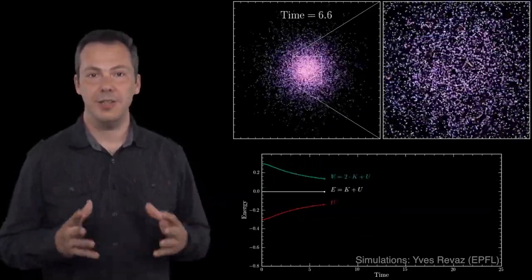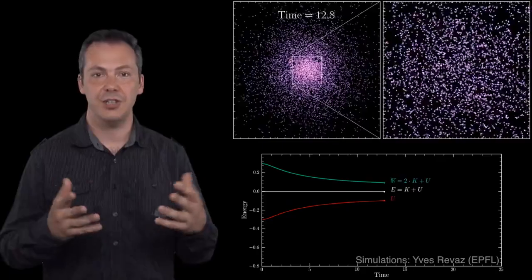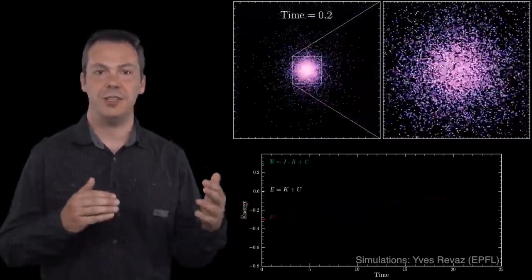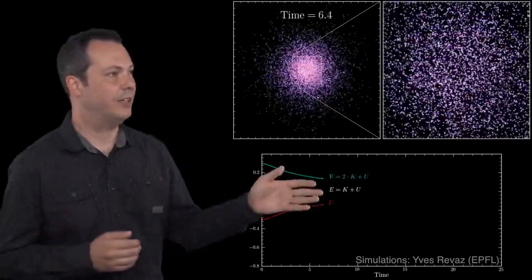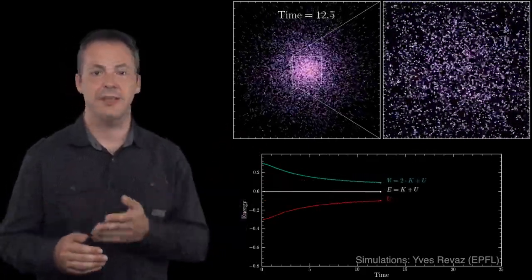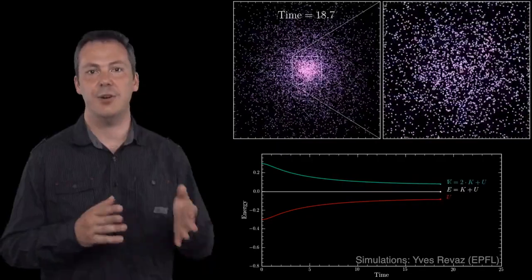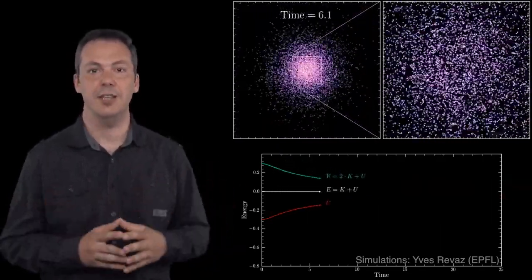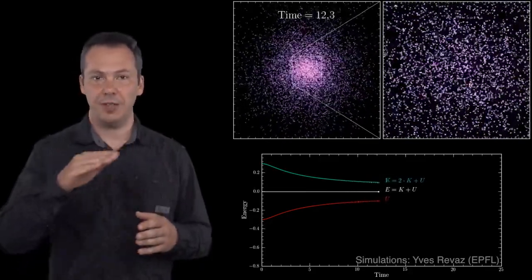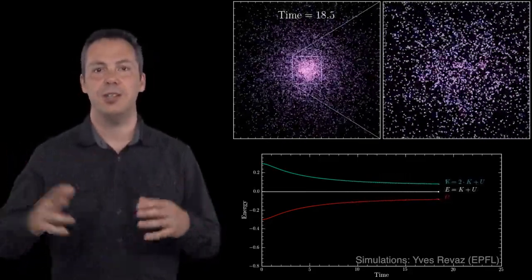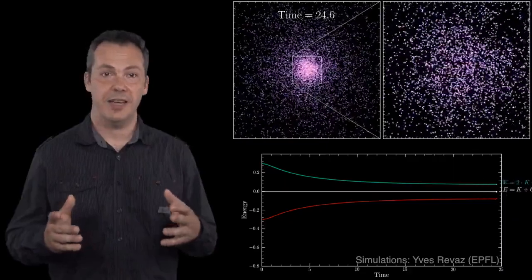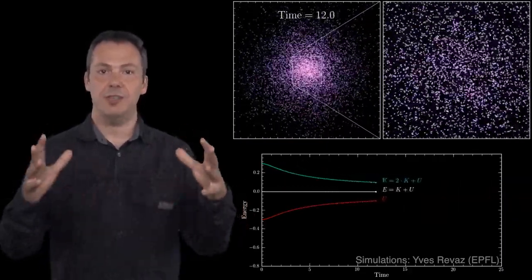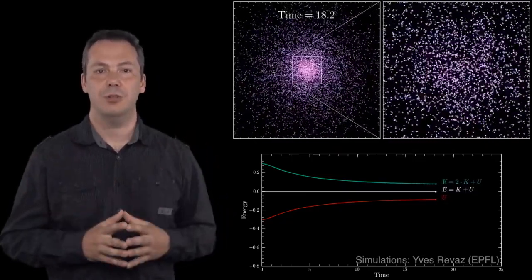In a similar way, if we take an isolated system, but this time with too much kinetic energy with regard to potential energy, then the kinetic and potential energies will balance each other. As seen here, the kinetic energy decreases over time. The potential energy increases over time. The total energy is conserved, since the system is isolated, and the virial will naturally converge to a mean value of zero after some time. As opposed to the previous simulation, the system will grow in size, contrary to the contraction observed previously.